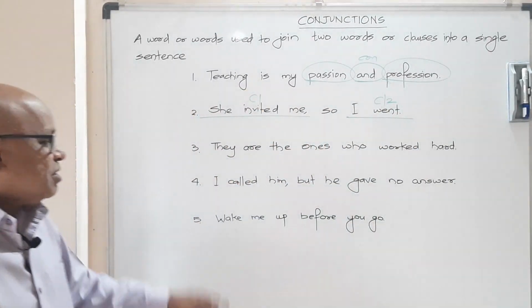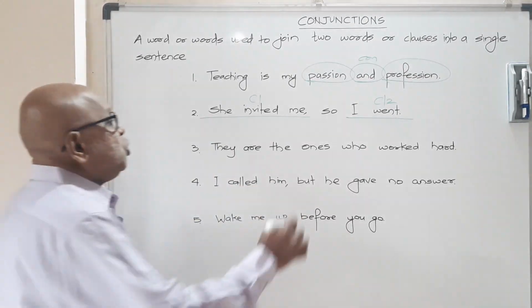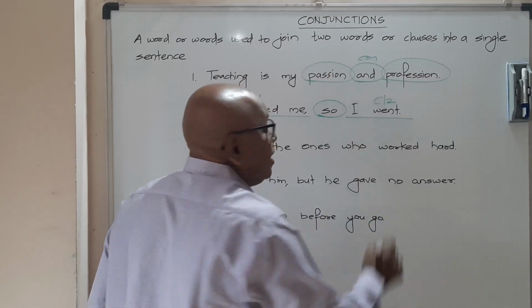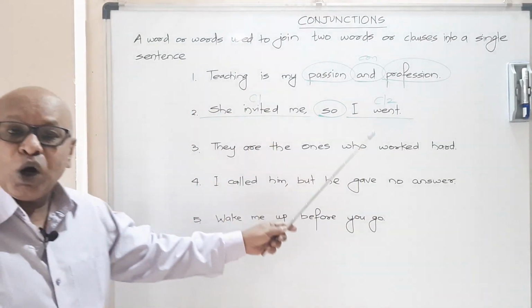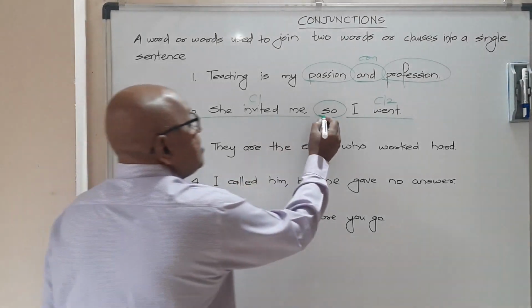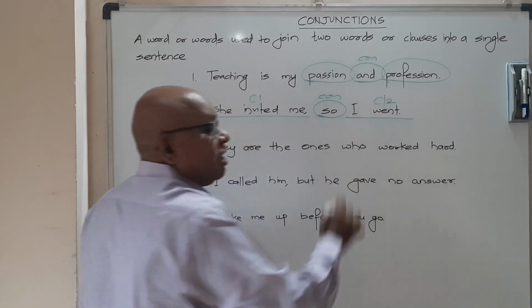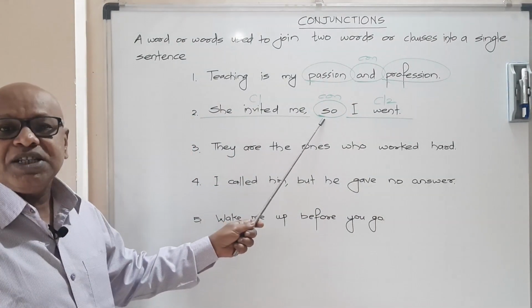Don't you think, friends, these two clauses are joined together by the word 'so' in such a way that the two clauses become one single sentence, and hence 'so' is also a conjunction. It acts as a link, hence it's a conjunction.